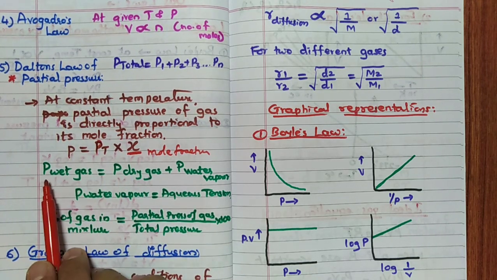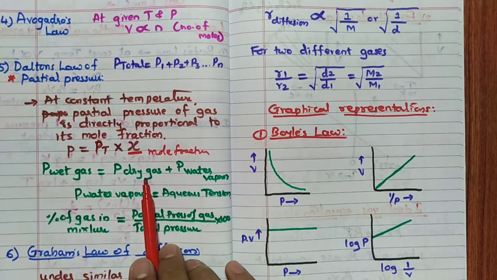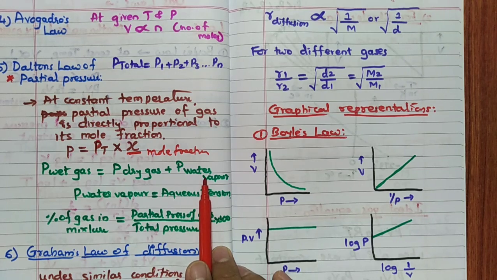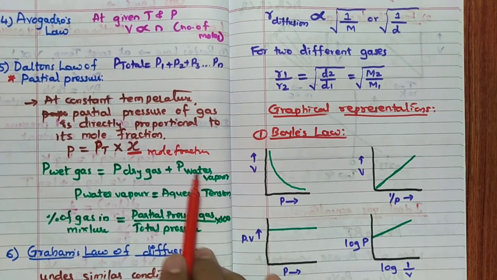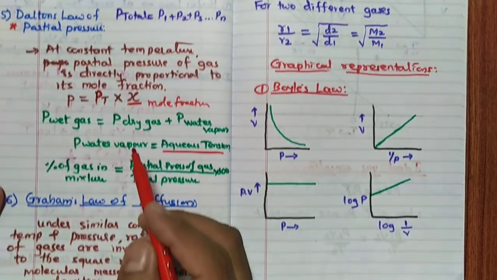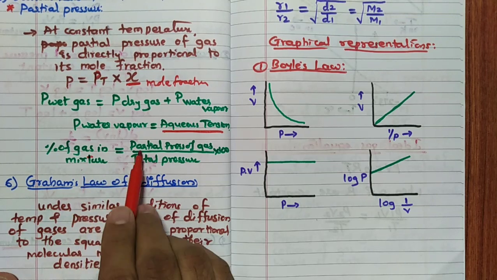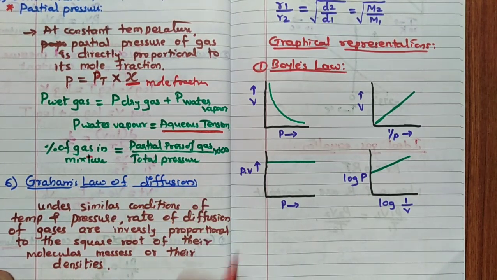Then in some cases, partial pressure of the wet gas, how to calculate? Wet gas is equal to partial pressure of the dry gas plus partial pressure of the water vapor, remember. Water vapor is also called aqueous tension, remember, aqueous tension. Then percentage of gas in the mixture can be calculated as partial pressure of the gas divided by total pressure into 100. Very important point.